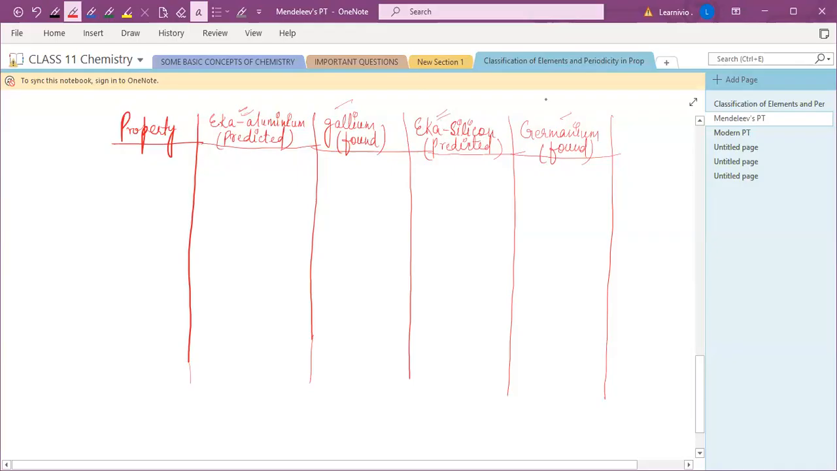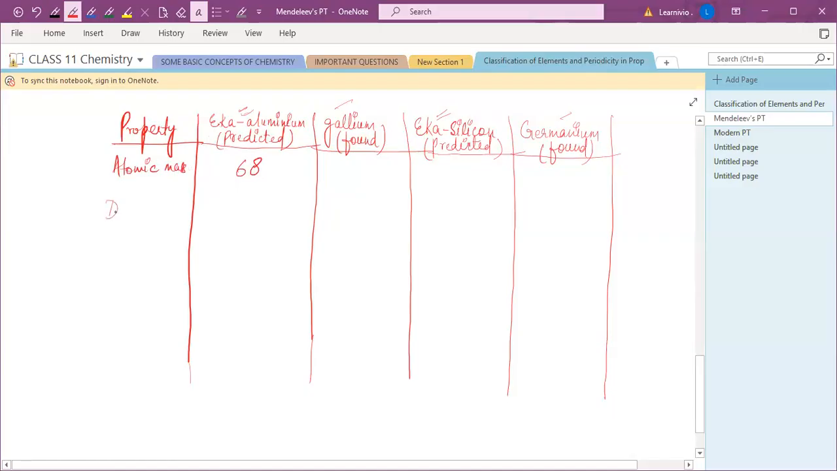Which were not discovered at the time of Mendeleev. But later on, it was found that the properties predicted by Mendeleev for eka aluminium and eka silicon were experimentally almost similar. And you can see the first property: Mendeleev predicted the atomic mass of eka aluminium as 68. Those were his predictions.